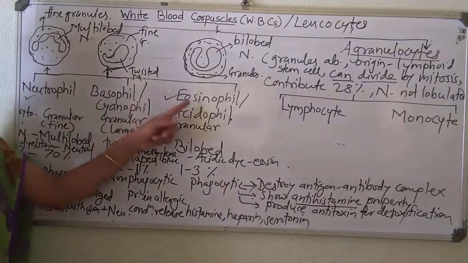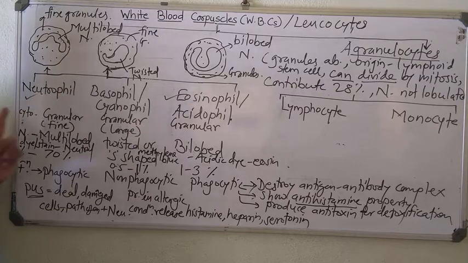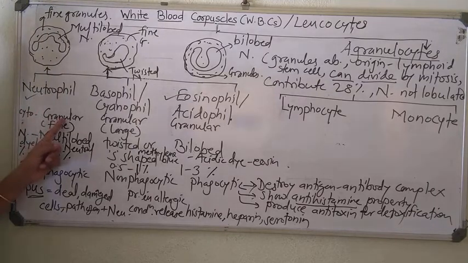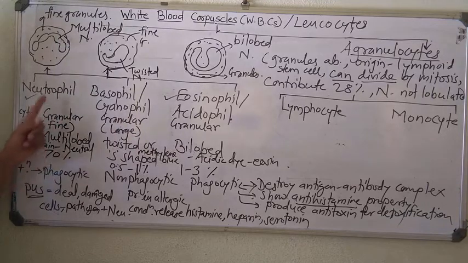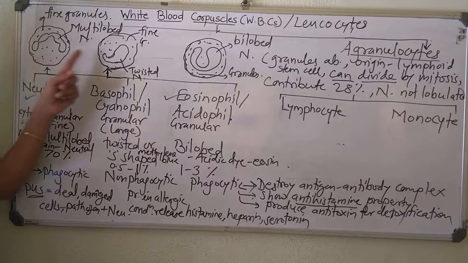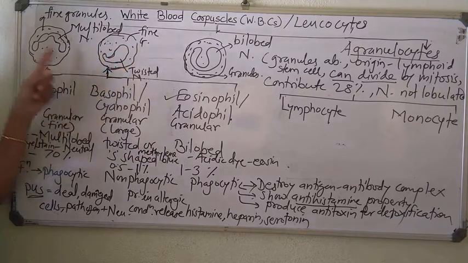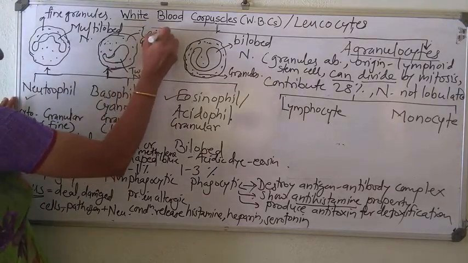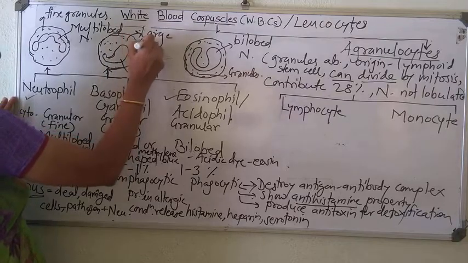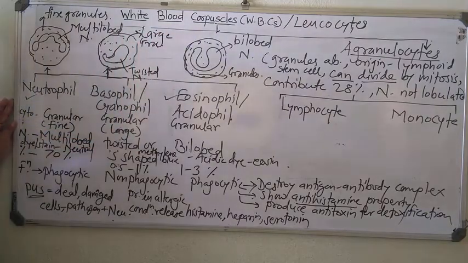neutrophil, basophil and eosinophil. The cytoplasm is granular. The difference here: the granules are fine in one, and the granules are large here. Large granules are present in basophil.